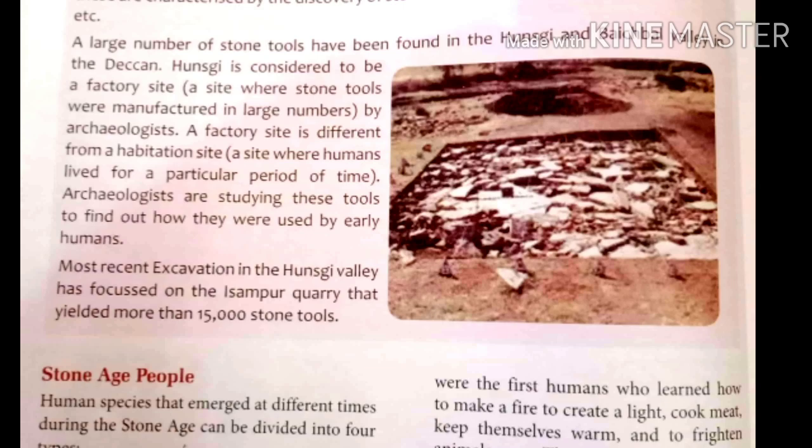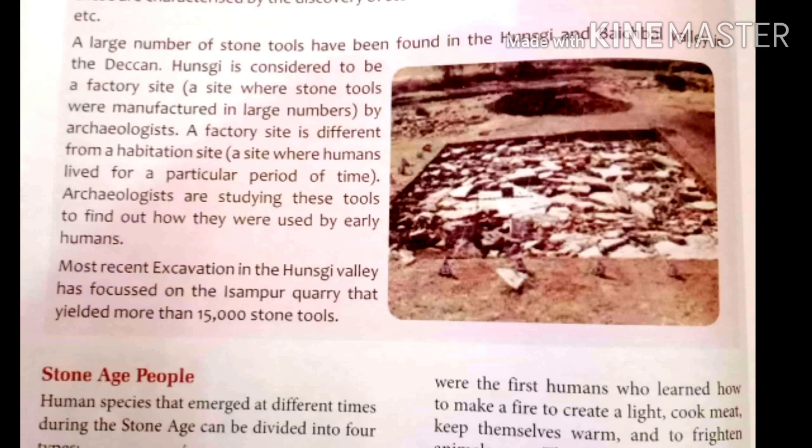period. A factory site is different from a habitation site, means habitation site, a site where humans lived for a particular period of time, means not for a very long time, for some period of time, it's habitation. So Hunsagi was a factory site where manufacturing was done. And what manufacturing?